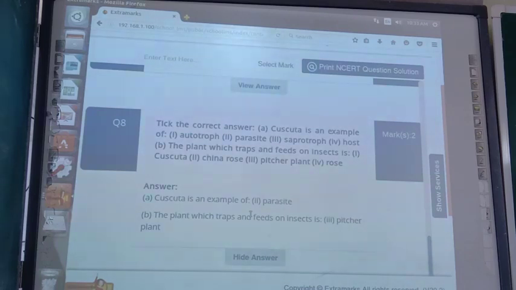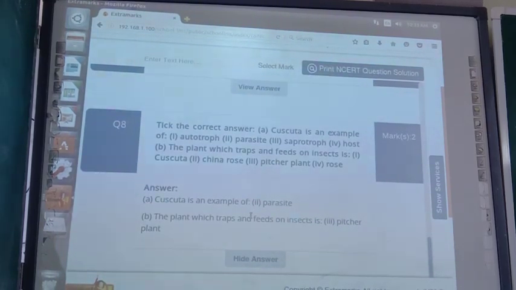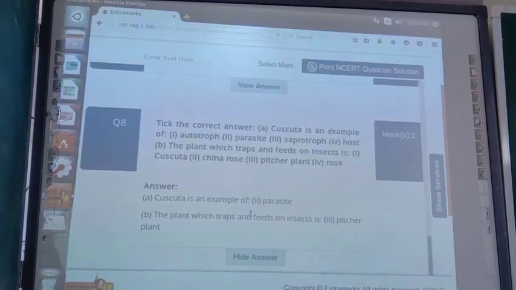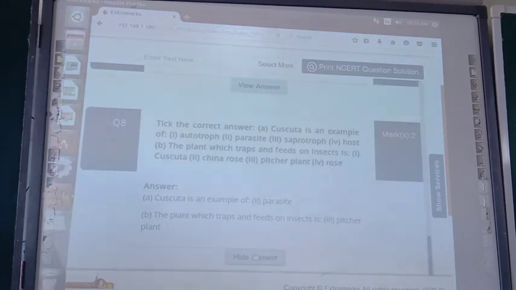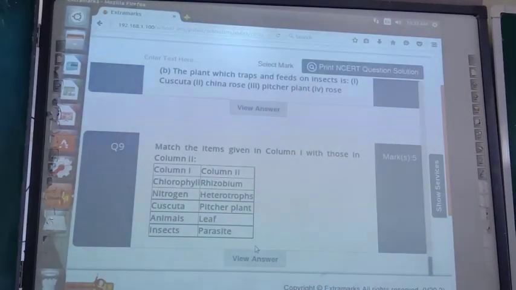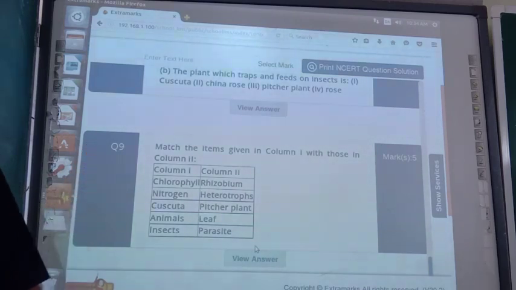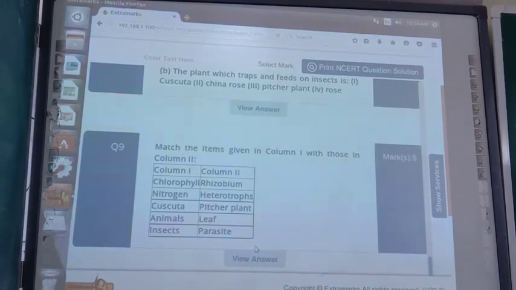So, near about 8 questions and answers I taught you. Now, question number 9 I am going to explain to you. Match the items given in column first with those in column 2. Column first is chlorophyll, nitrogen, Cuscuta, animals, insects. Column 2 is Rhizobium, heterotrophs, pitcher plant, leaves, parasite.